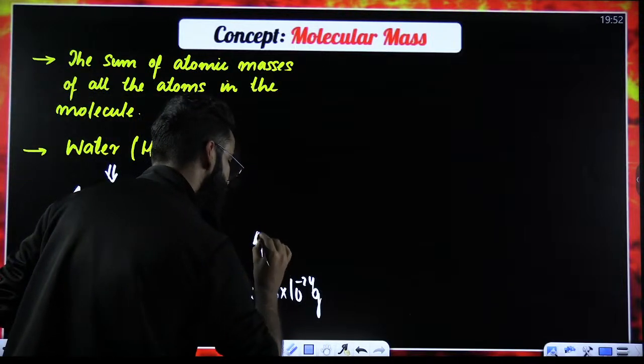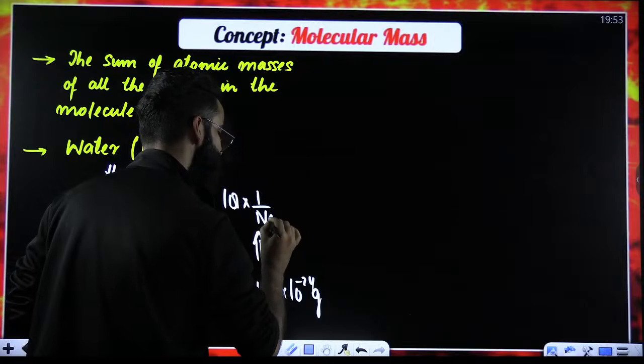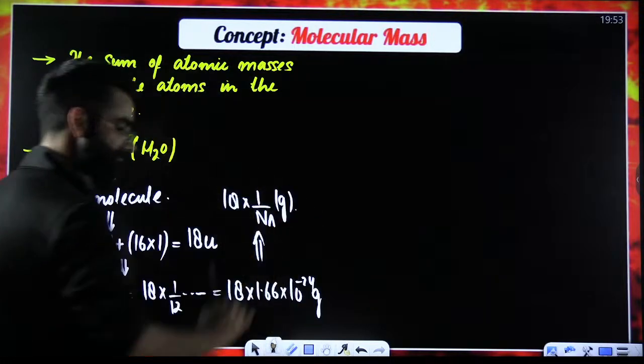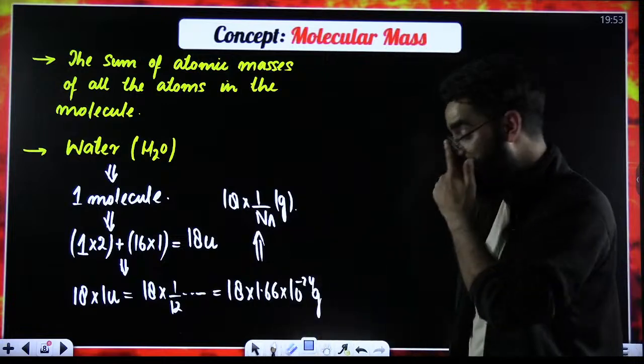Instead of the same 1U, can't we write 1 divided by Avogadro's number in grams? Yes, we can do that. Now check how many terms we got.